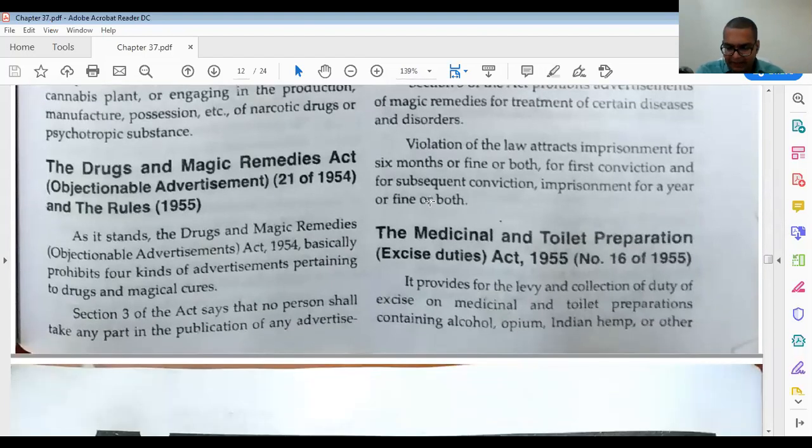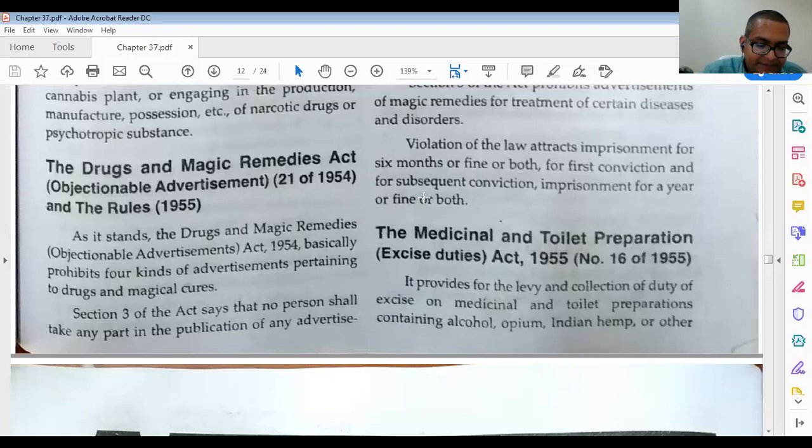Next is the Medicinal and Toilet Preparations Excise Duties Act 1955. It provides for the levy and collection of excise duty on medicinal and toilet preparations containing alcohol, opium, Indian hemp, or other narcotic drugs or narcotics. This is totally related to the excise department, the excise charges they take.